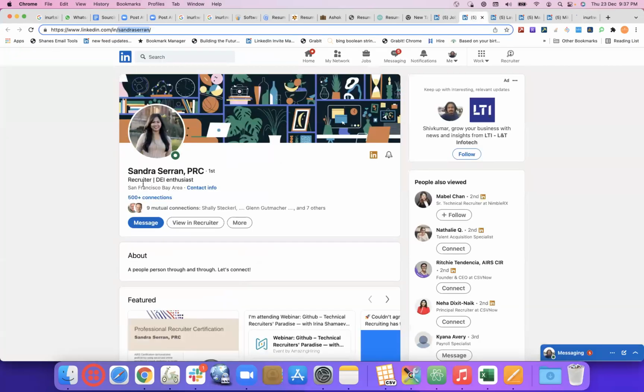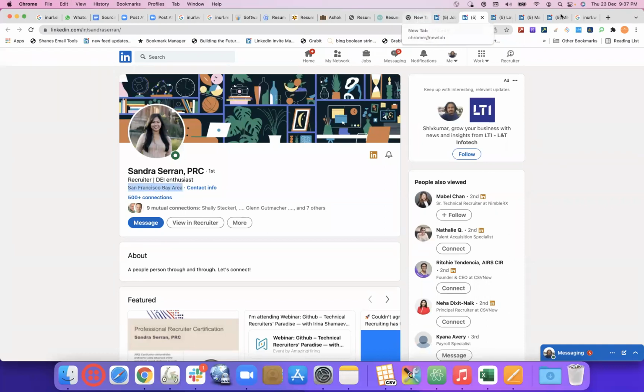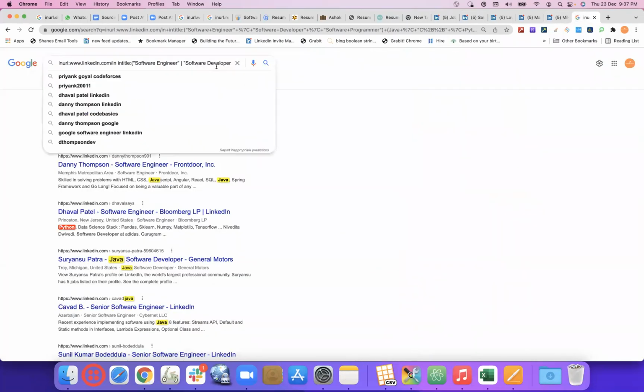Now coming here, San Francisco Bay Area. We need a software engineer in the San Francisco Bay Area, so we just take the San Francisco Bay Area as it is. Go back here. Java or C++ or Python or Golang. Within the double quotes, San Francisco Bay Area.